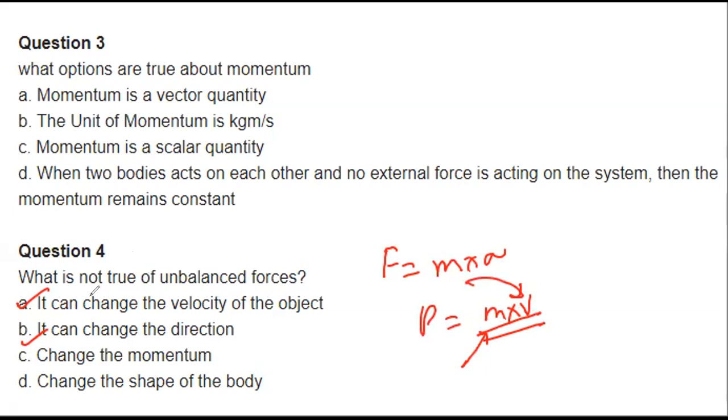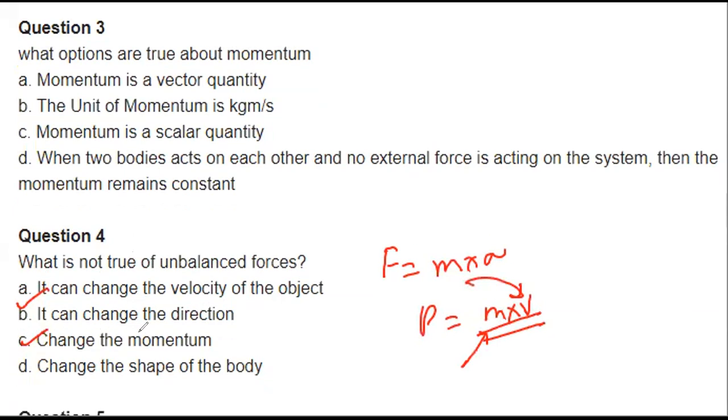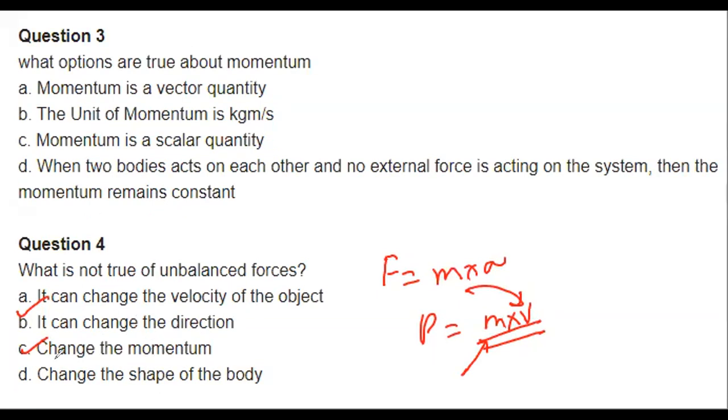Here we need to keep in mind that a force can change the velocity of the body, change the direction, and change the momentum. The total change in momentum cannot be done because the change in momentum remains constant. You need to keep in mind here that the options are contradicting, but if we need to choose one, then we have to choose only C.